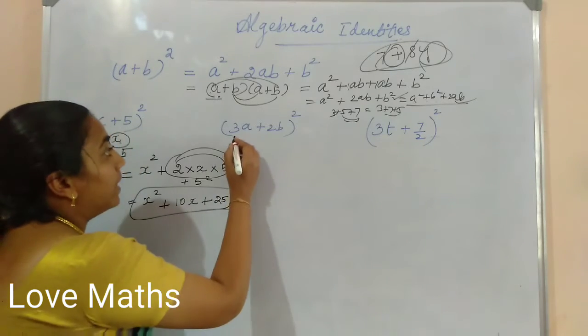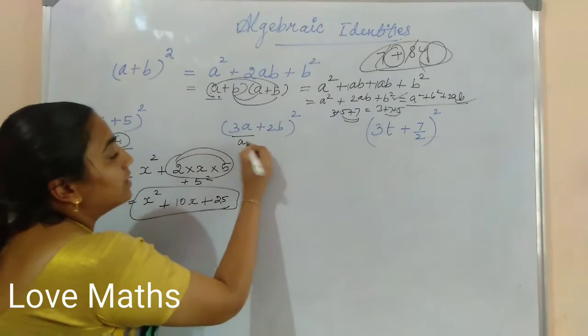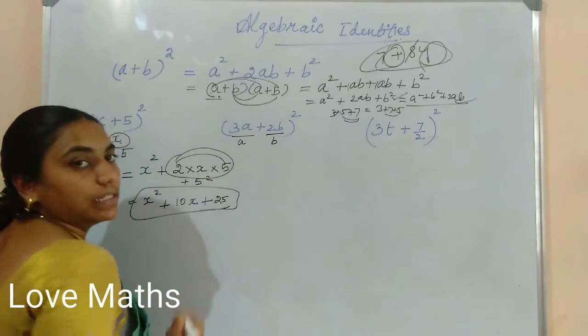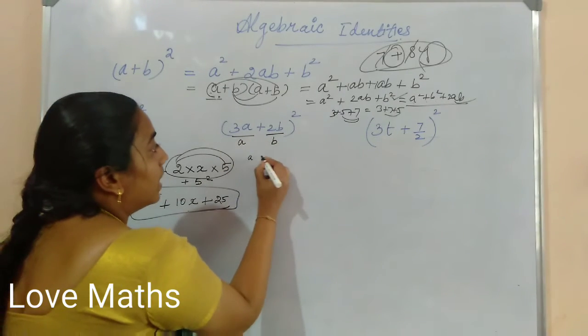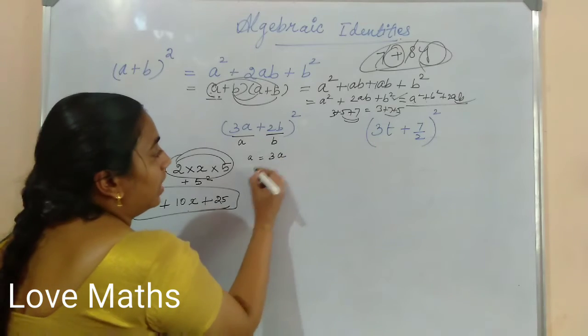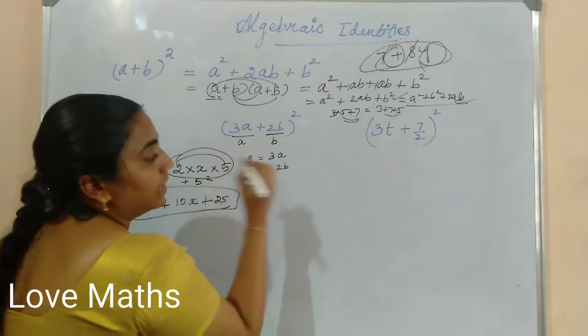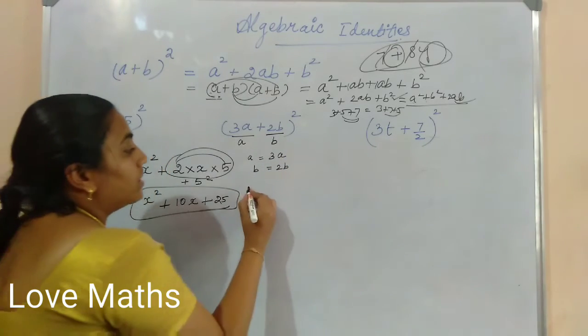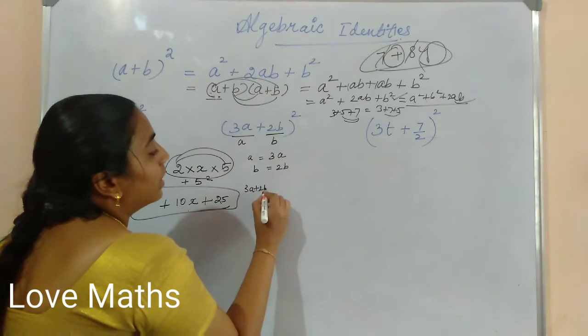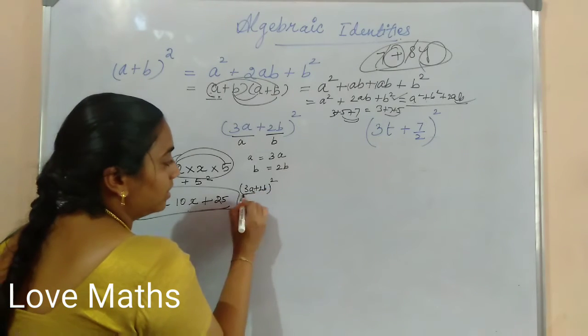Here in a place 3a is there, in b place 2b is there. So what you have to consider? In a place 3a, in b place 2b. Let us apply the formula. What is the (a plus b) whole square formula? First term square, a square.